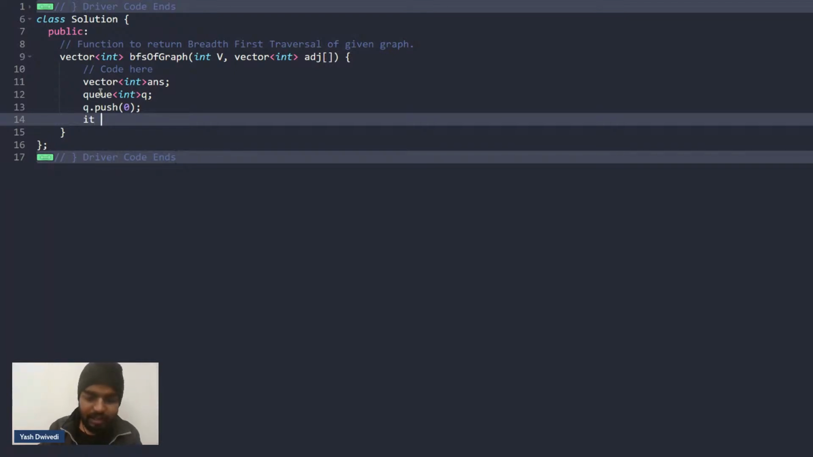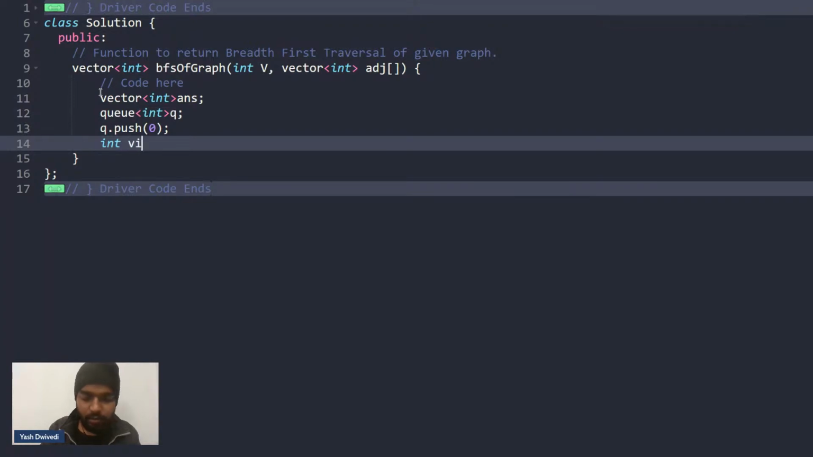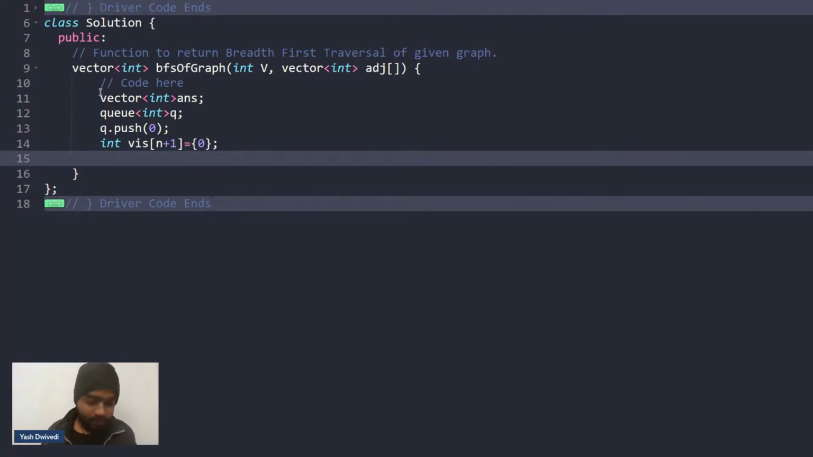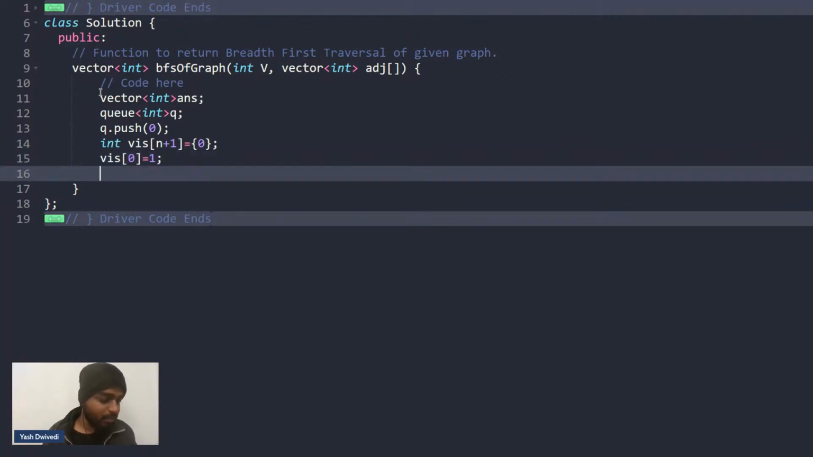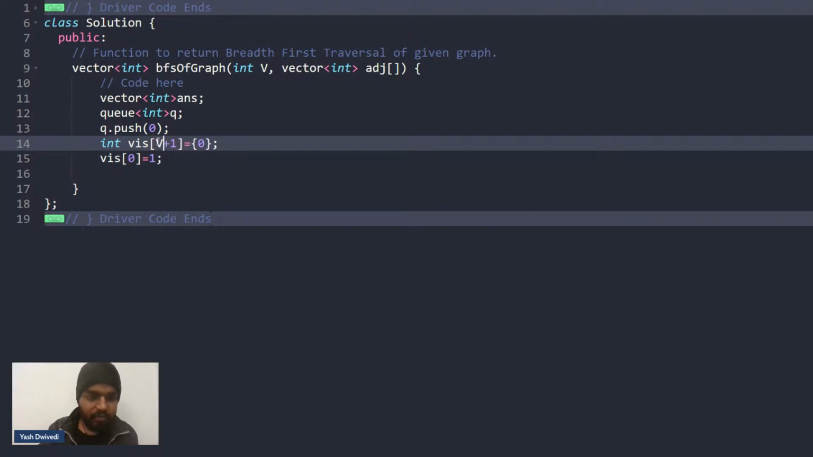So I'll have a visited array. It will denote which node I have already visited. I'll have visited of n plus 1 initialized to 0. They all will be marked as not visited. Now after that, I'll simply mark the 0 as visited. I have visited this particular node. Let's say there are total v nodes.